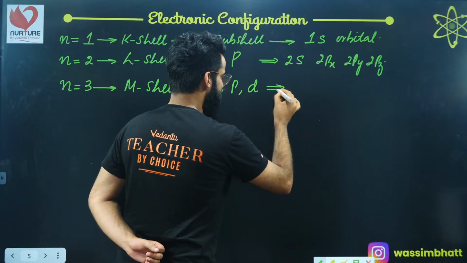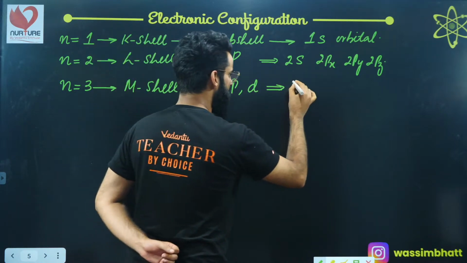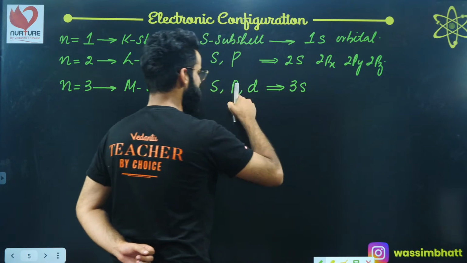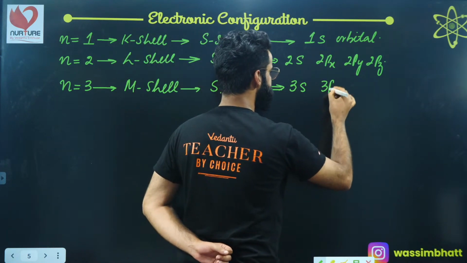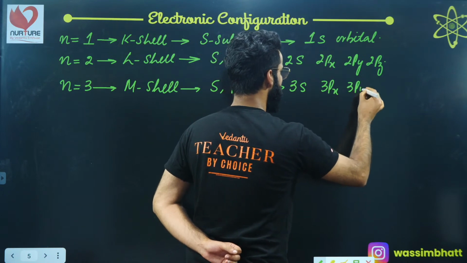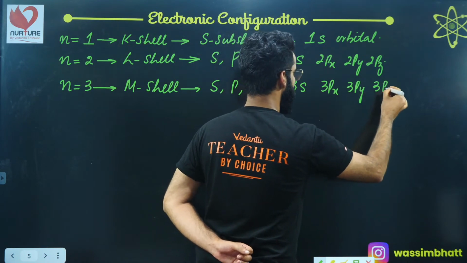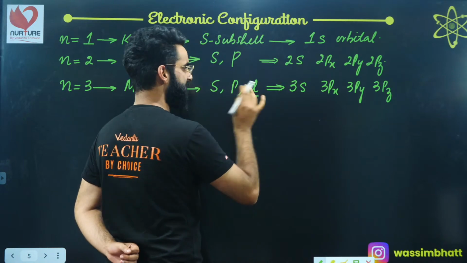And in the s subshell, there is only one orbital, which we represent by 3s. In p, there are three orbitals, right? One is going to be 3px, one is going to be 3py, another one is going to be 3pz, right? And similarly, in the d subshell, there are five orbitals.